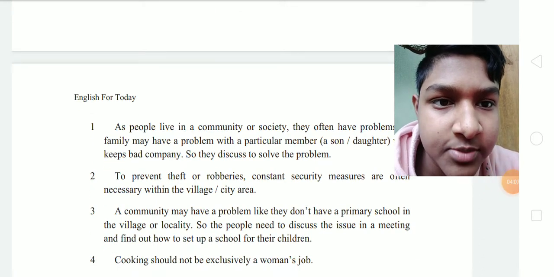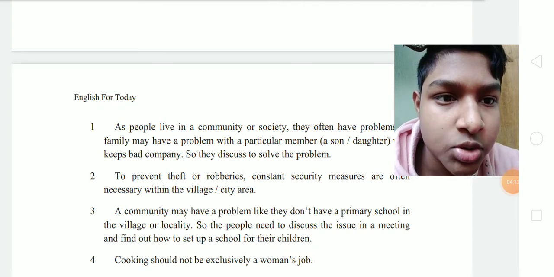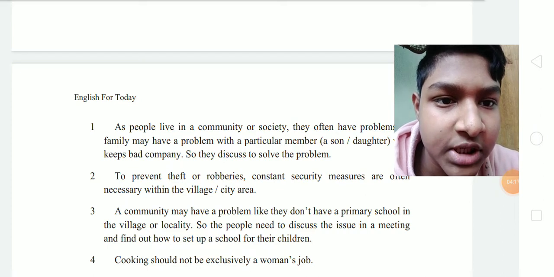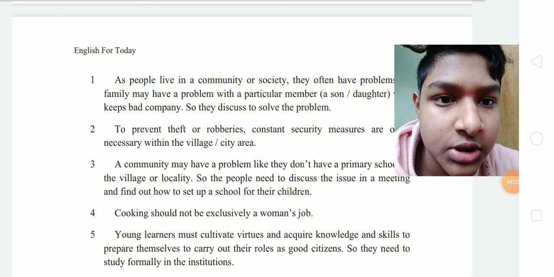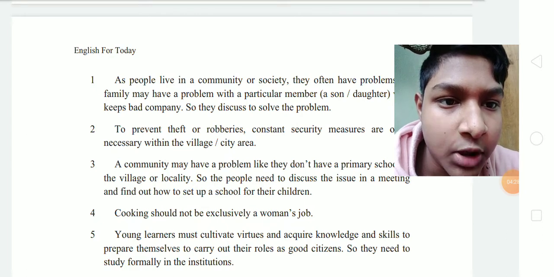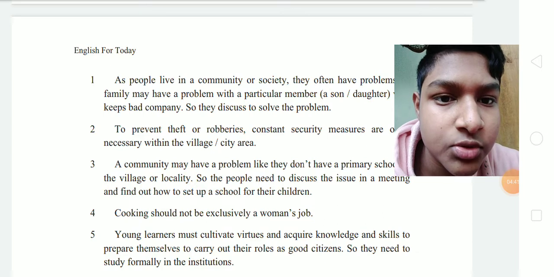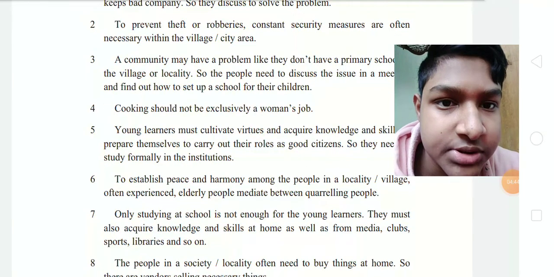3. A community may have a problem like they don't have a primary school in the village or locality, so the people need to discuss the issue in a meeting and find out how to set up a school for their children. 4. Cooking should not be exclusively a woman's job. Young learners must cultivate virtues and acquire knowledge and skills to prepare themselves to carry out their roles as good citizens, so they need to study formally in the institutions.